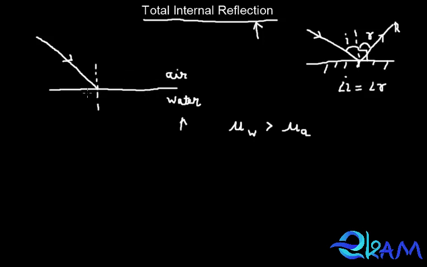If light enters from a rarer medium to a denser medium, it bends towards the normal. Suppose this is angle I, the angle of incidence, and this is angle R, the angle of refraction. This is the incident ray and this is the refracted ray. In this case, angle I would be greater than angle R, or we can say angle R